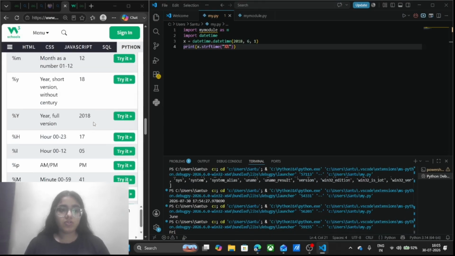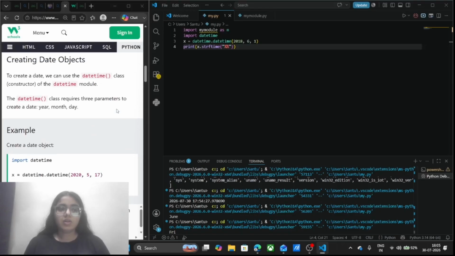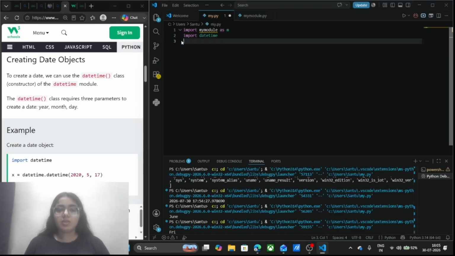Okay, moving forward. Next we have the create date objects. If I want to fix the parameters in the order year, month and day, then I can use datetime also.